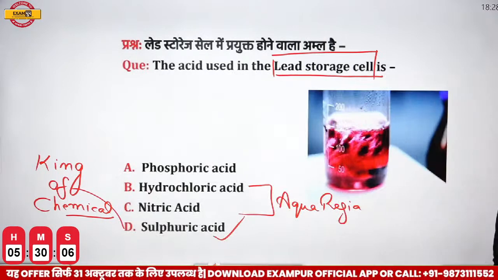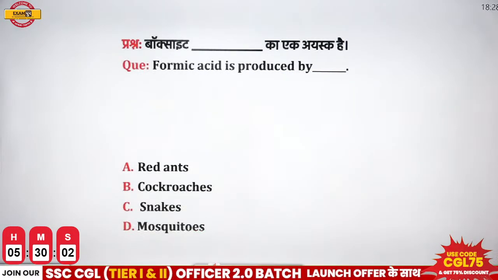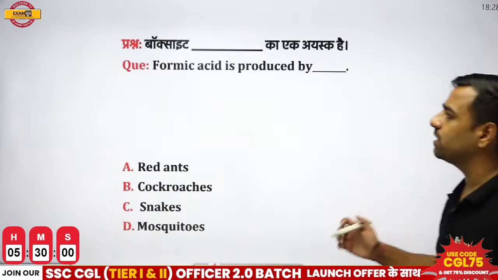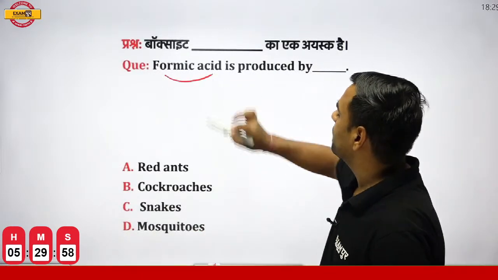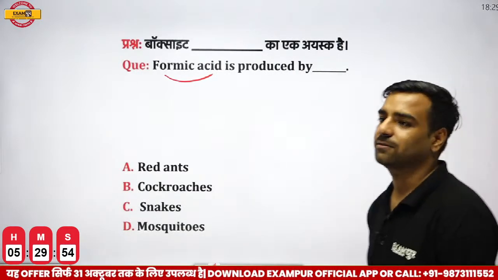Let's move forward with the next question. Formic acid is produced by dash. So we have a question that formic acid is produced by what? Is it red ants, cockroaches, snakes, mosquitoes? What is the correct answer?